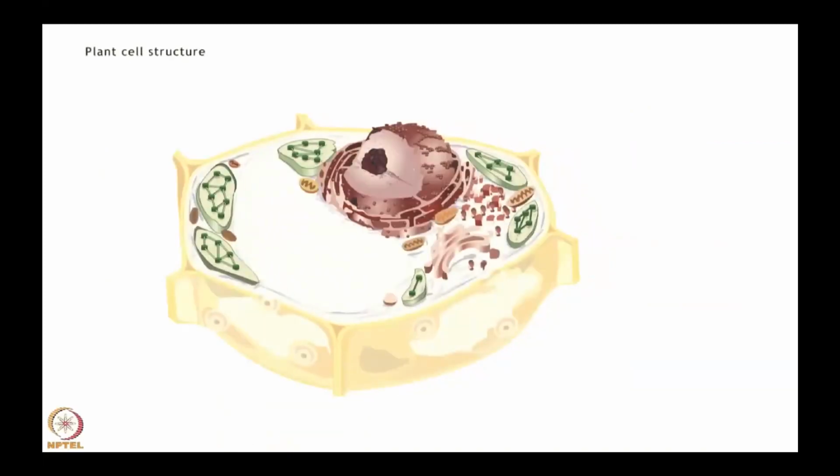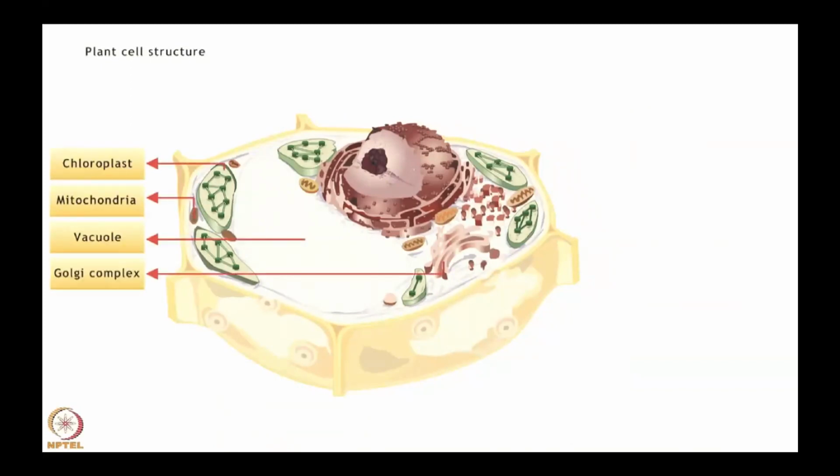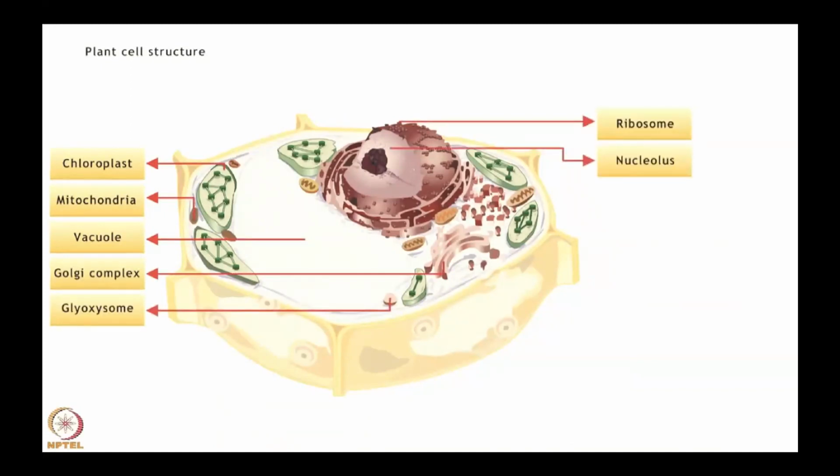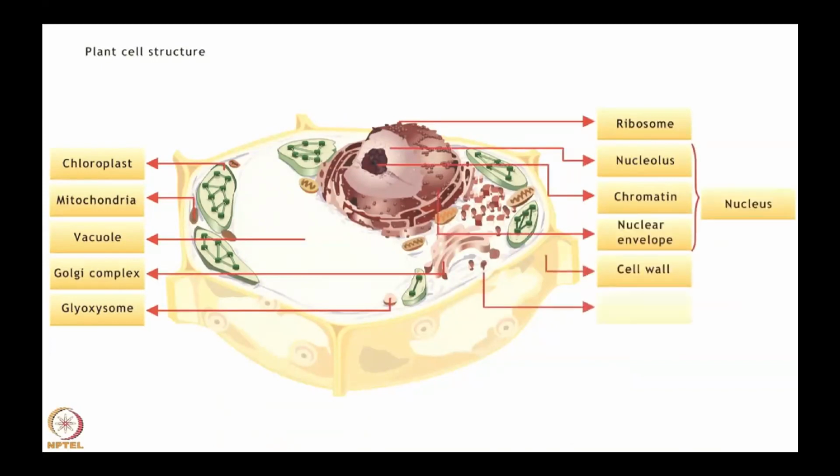Plant cells have a rigid cell wall and membrane-bound organelles such as nucleus, mitochondria, chloroplast, endoplasmic reticulum (ER), Golgi apparatus, lysosomes, vacuoles, and peroxisomes. Click on each component to know more about them.